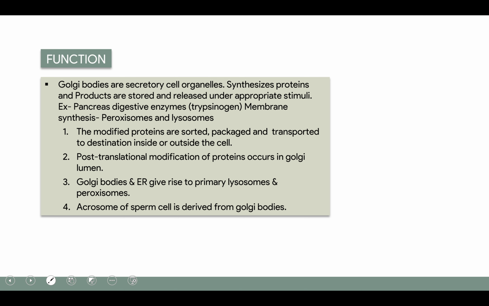It is a secretory cell organelle. It synthesizes protein and products, stores them, and releases them under appropriate stimuli. An example is the pancreatic digestive enzyme like trypsinogen. It is also involved in the membrane synthesis of peroxisomes and lysosomes.